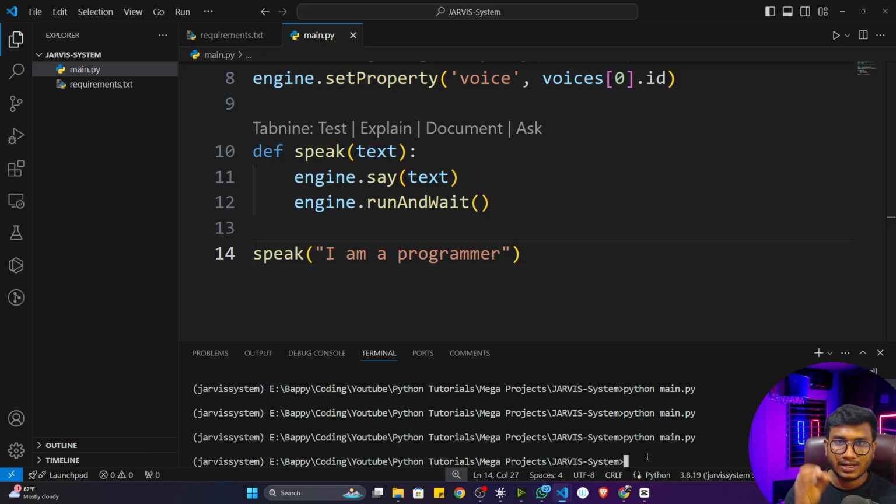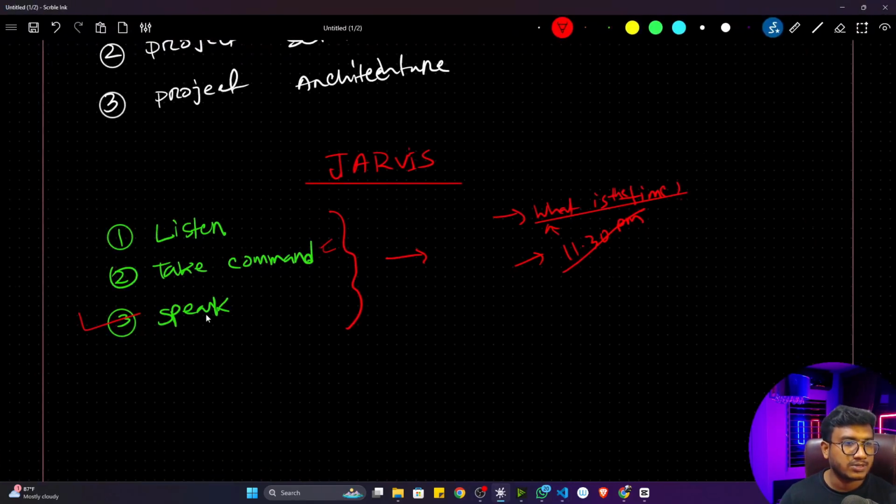And I think you can see one echo because of my microphone. Whatever sound I'm getting from my speaker, my microphone is also detecting. That's why there's some echo. But if you execute from your end, I think you can see the clear voice. I hope that's clear. So that's it. Now let me delete this particular line. It's not required. So see, we have successfully created this particular speak functionality.